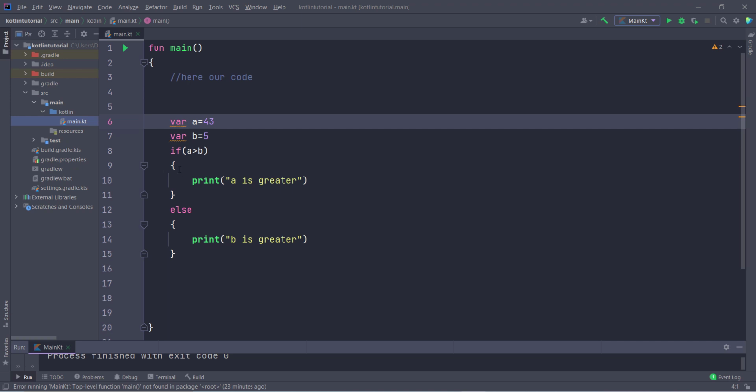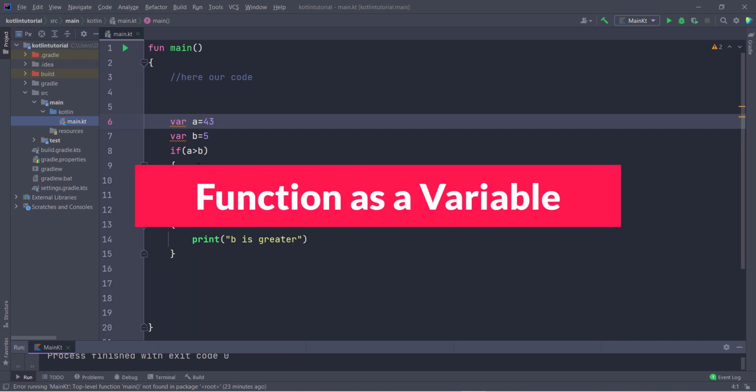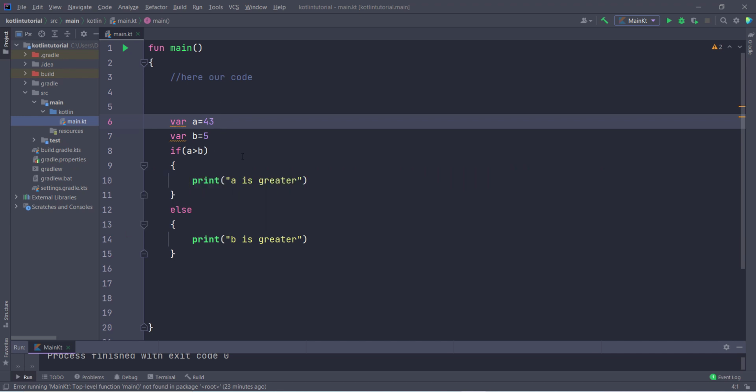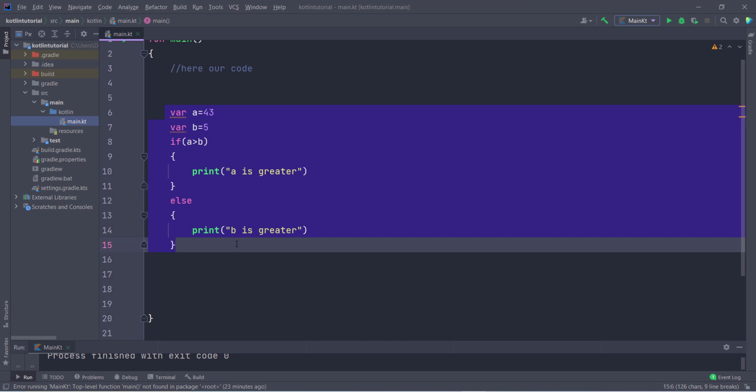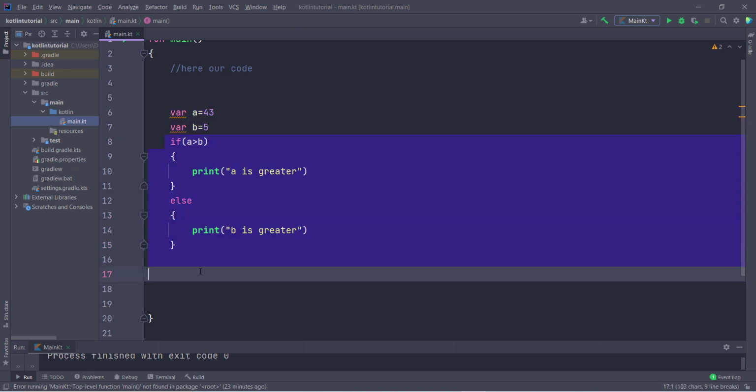Now how to use it as a variable in Kotlin. If you are creating a function which will take two parameters and return some value, then we have to use this function as a variable. So I delete this first of all, the if-else condition.